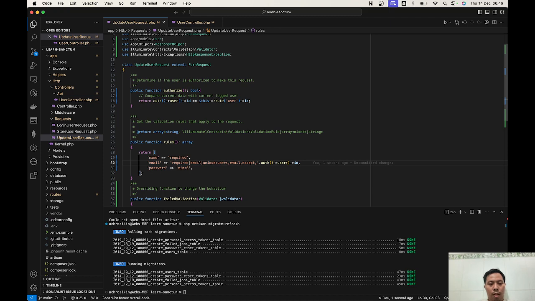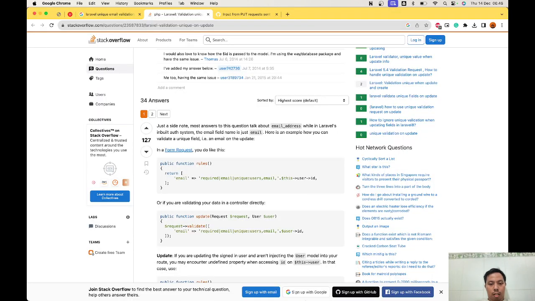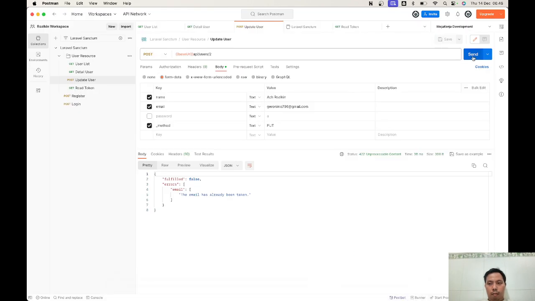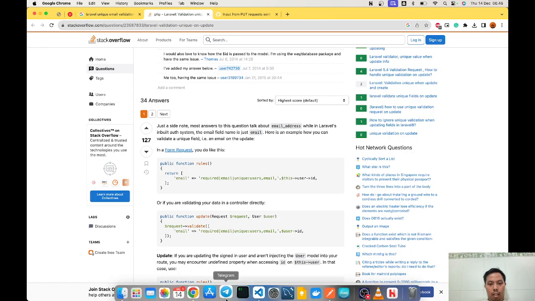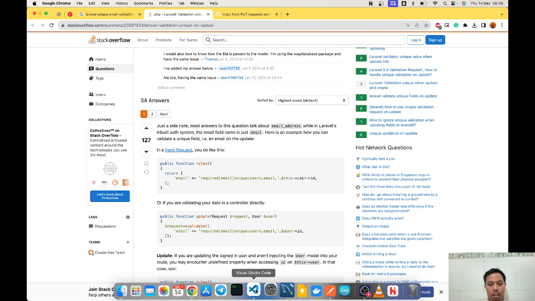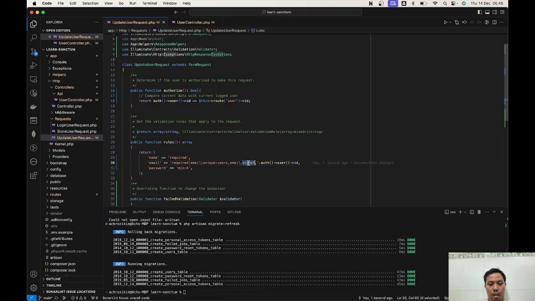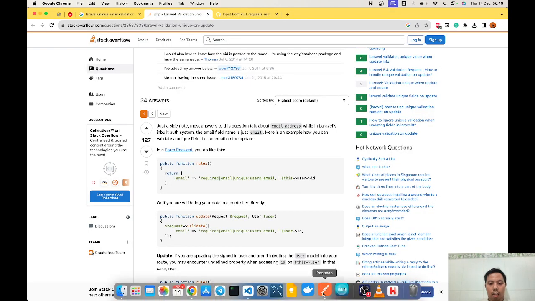I hope it's gonna work. Let's try again. Okay, accept. There is column not found and column 2. Okay, I see. We're gonna change this. We don't need the accept, we just need this. Let's try again.